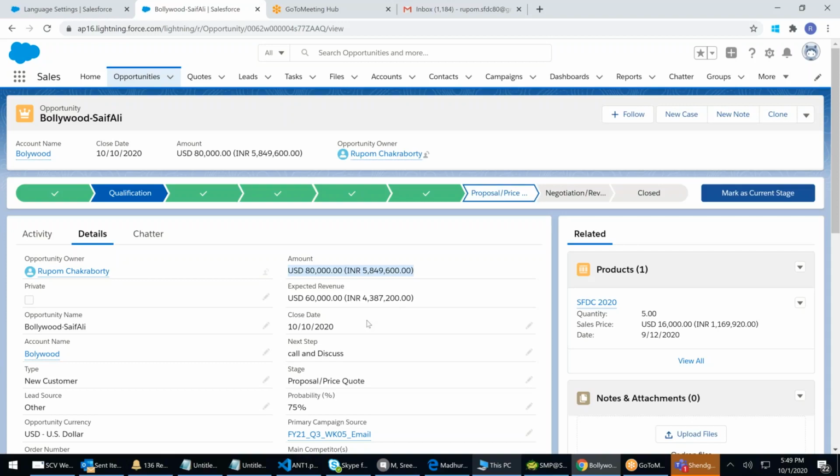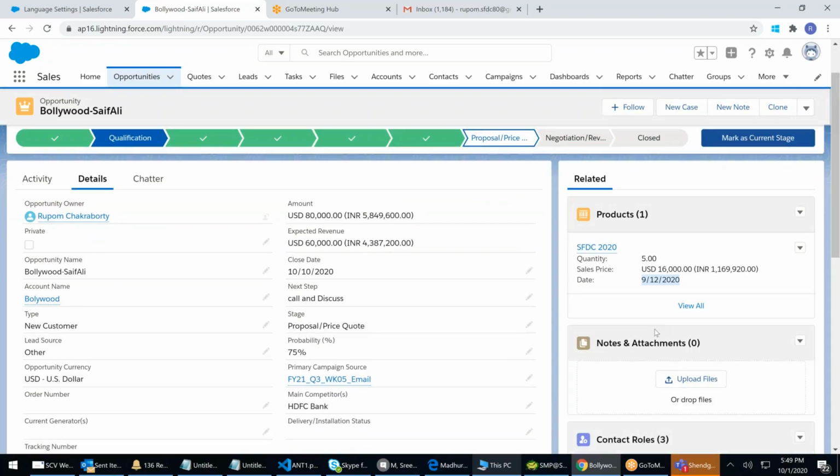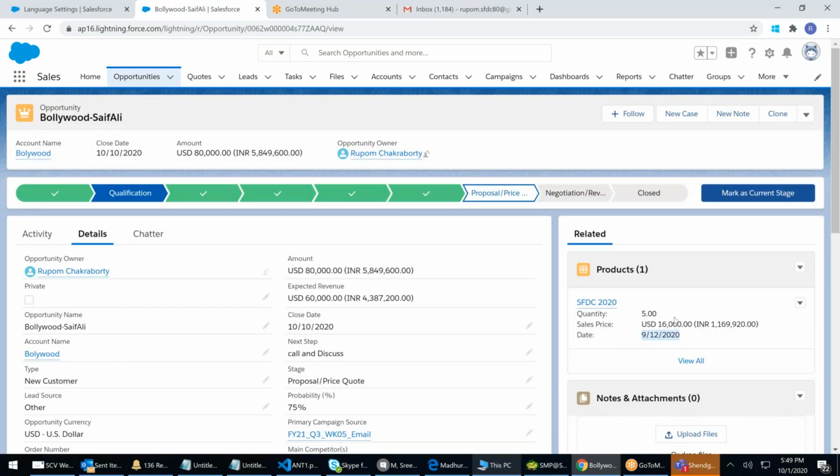It is taking the hedge rate. It is going by the created date, the date on which it was created. Suppose next I make a change on 17th of November that the hedge rate will change. It will pick up a new hedge rate. On 12th, this product was entered. So on 12th, 16,000 USD is nothing but this much amount. It's showing in INR everywhere now, in equal amount conversions.